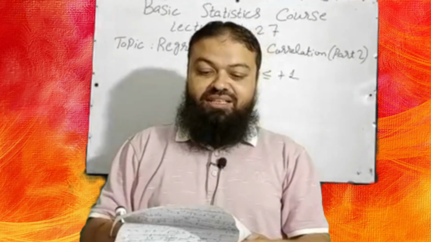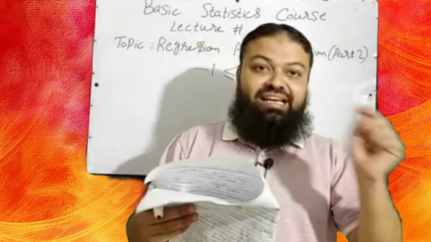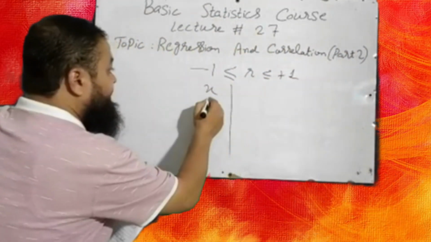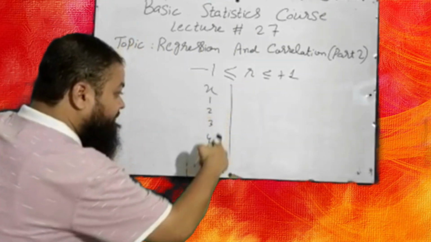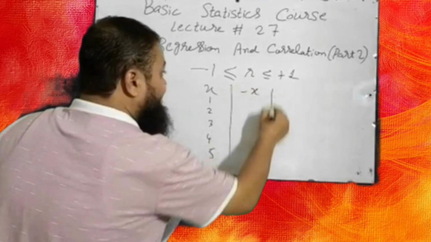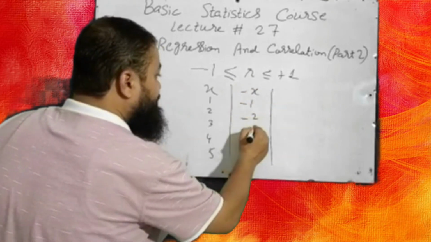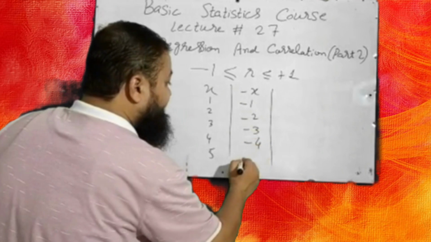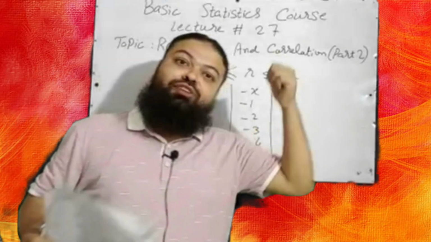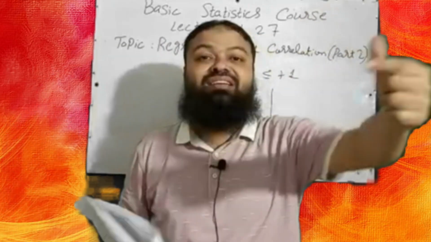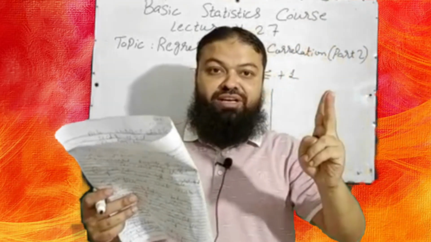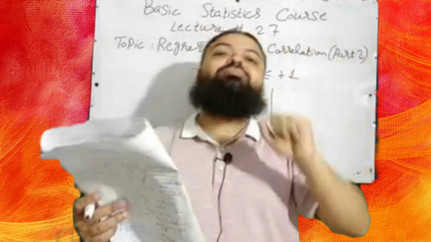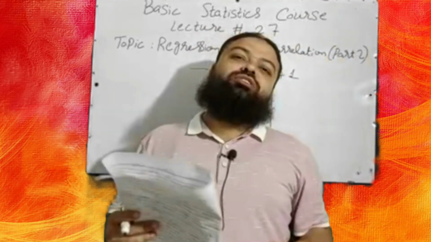Question number 6, the correlation coefficient between x and -x is a very important concept. If you have values of x as 1, 2, 3, 4, 5, and you multiply every value with a minus sign, that will be -x, meaning -1, -2, -3, -4 and -5. Now you find the correlation between x and -x, and the options are A. 0, B. 0.5, C. 1, D. -1. -1 is the correct option in the exam.